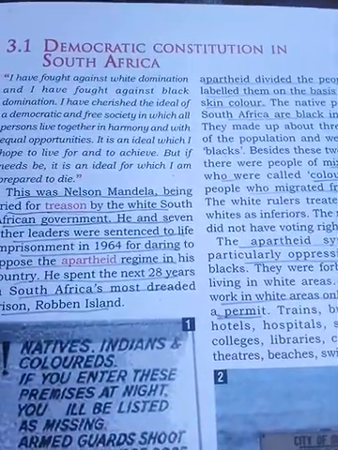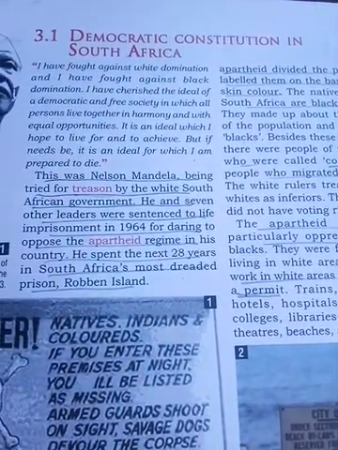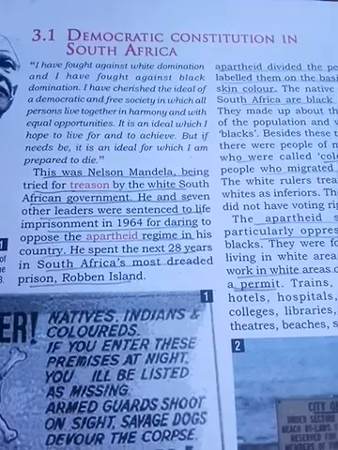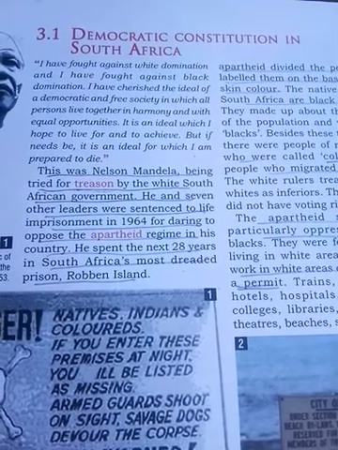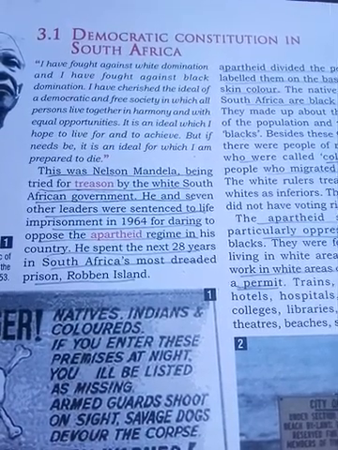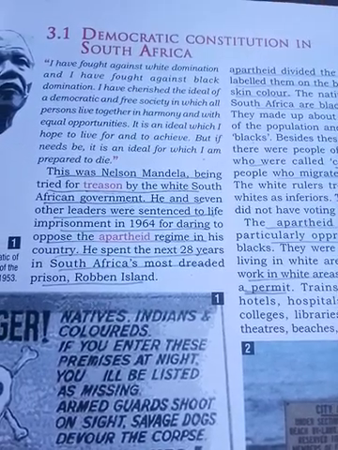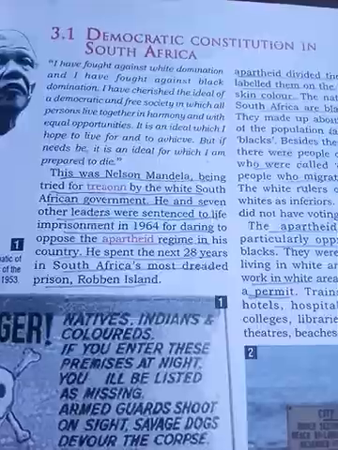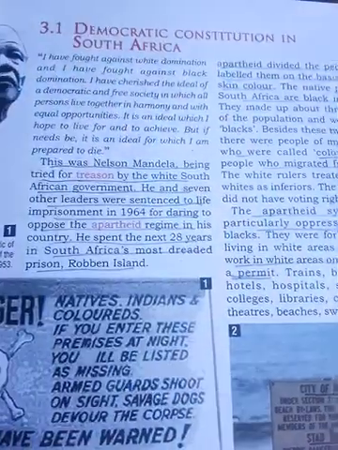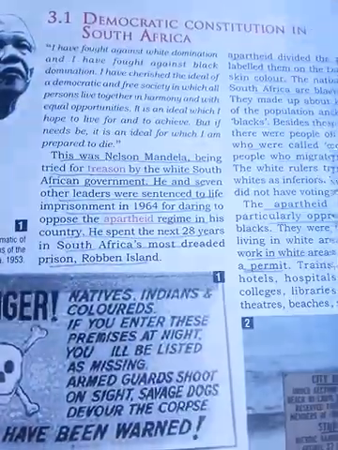Okay, let us start. So, democratic constitution in South Africa. We already know that the black people were treated very badly by the white people, and one leader is very famous. Who is that? Nelson Mandela. Okay, so let us start.